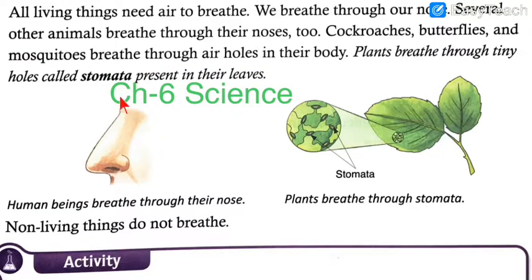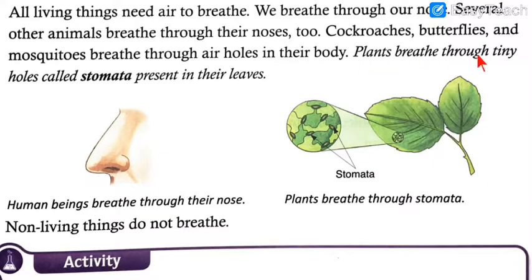You can give this heading Chapter 6 Science and put today's date. Please write it down as quickly as possible. Chapter 6 Science, please give this heading and give today's date also. Don't forget to write today's date. Okay, now let's erase this. So, I hope you have given the heading Chapter 6 Science.